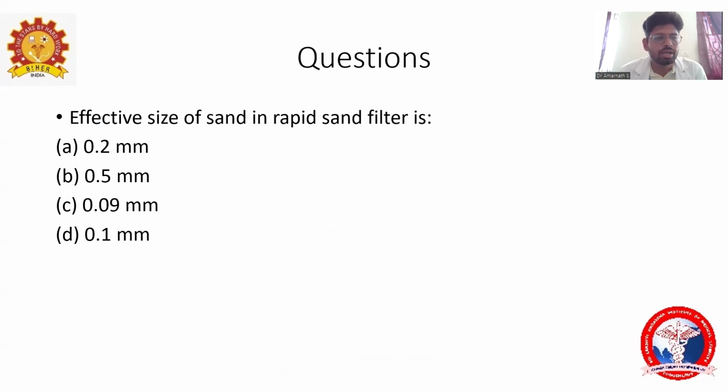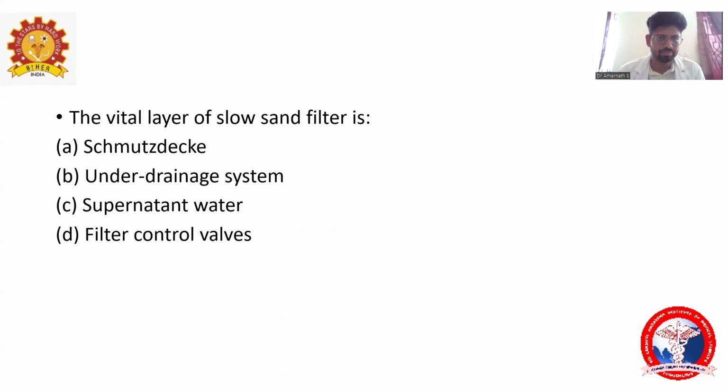The answer is option B, 0.5 mm. Why? The effective size of the sand in the rapid sand filter is 0.4 to 0.7 mm, so it is between that, 0.5.